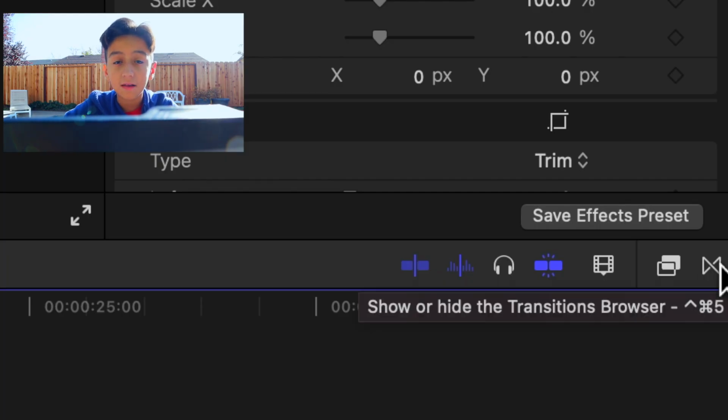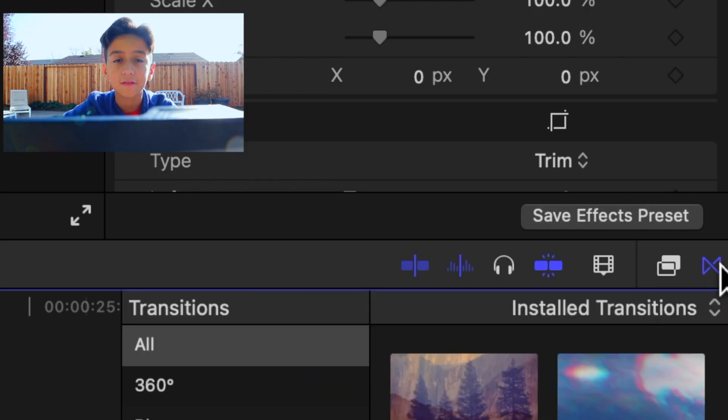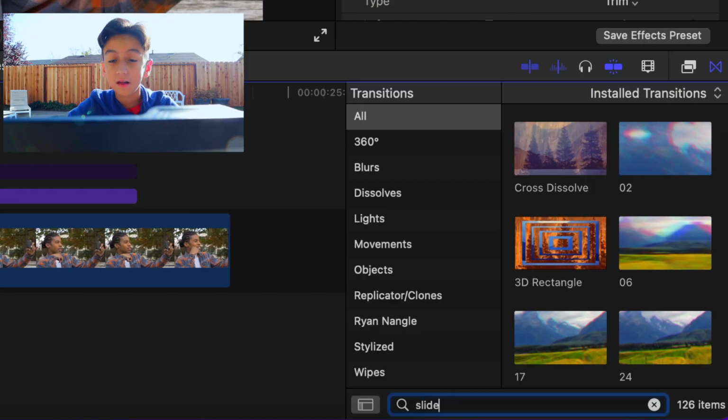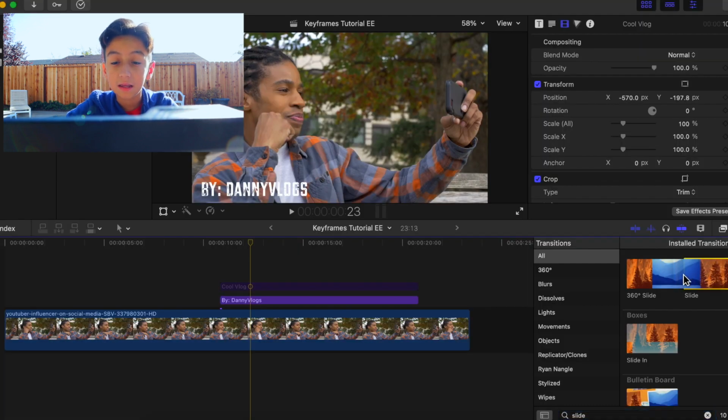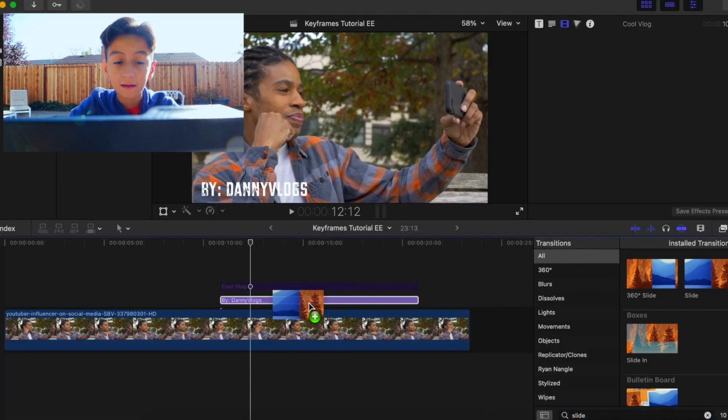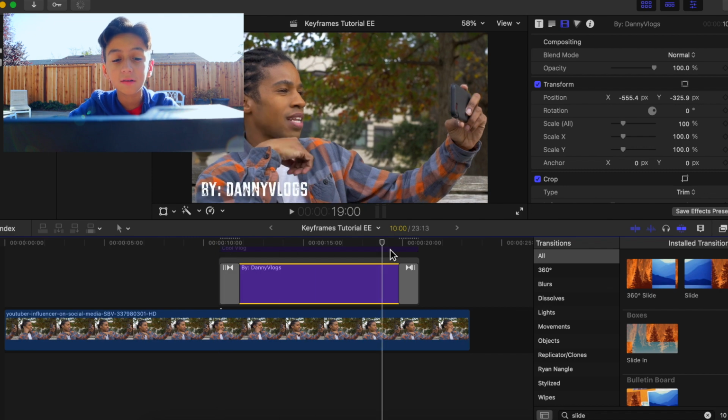So now I'm going to be showing you guys how to use it the non-keyframe way. To do that, click on this icon right here that will bring in the transitions. Final Cut Pro X has these built-in effects that you can add in for free. We're going to just search slide and bring in this one right here and drag it on to our text. So now you can see these gray bars on each side.